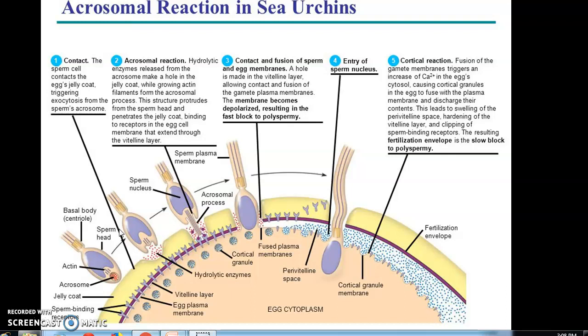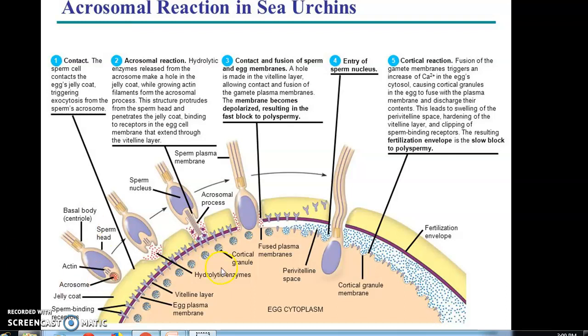Fusion of the gamete membranes triggers an increase of calcium ions in the egg cytosol, causing cortical granules in the egg to fuse with the plasma membrane and discharge their contents. This leads to swelling of the perivitelline space, hardening of the vitelline layer, and clipping of sperm binding receptors. The resulting fertilization envelope is the slow block to polyspermy.